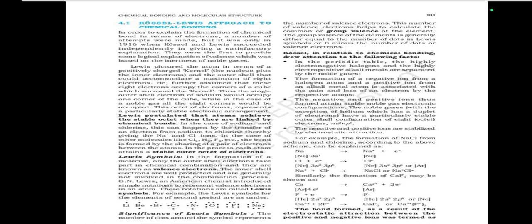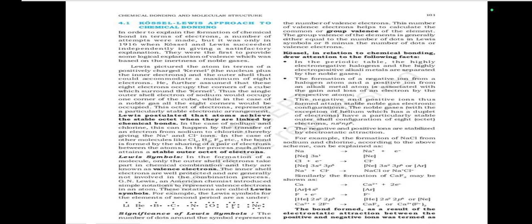Kossel, in relation to chemical bonding, drew attention to the following facts. In the periodic table, the highly electronegative halogens and the highly electropositive alkali metals are separated by the noble gases. The formation of a negative ion from a halogen atom and a positive ion from an alkali metal atom is associated with the gain and loss of an electron by the respective atoms.